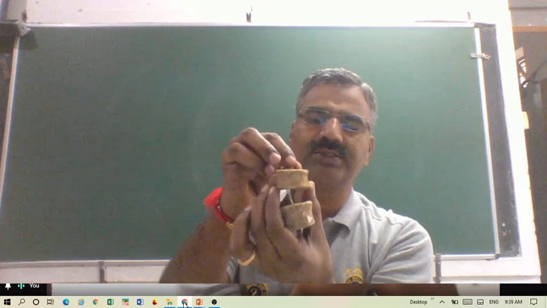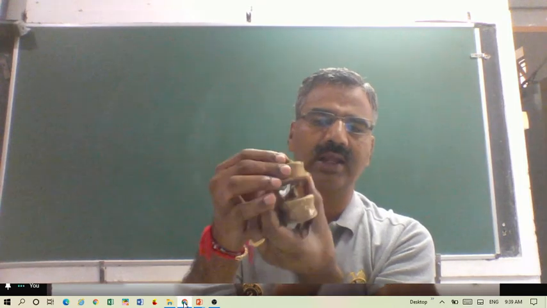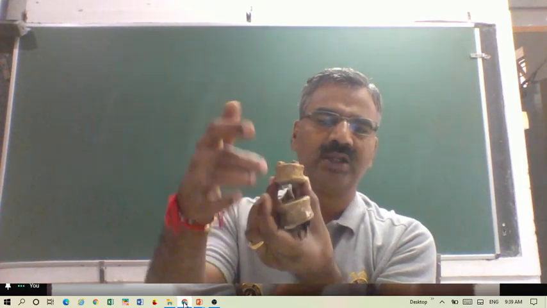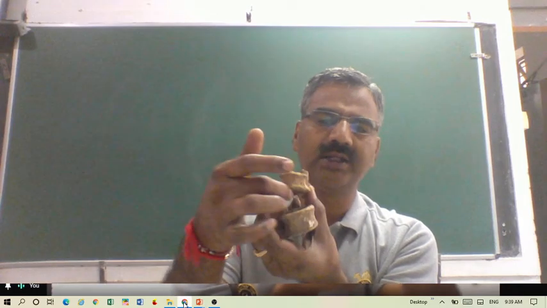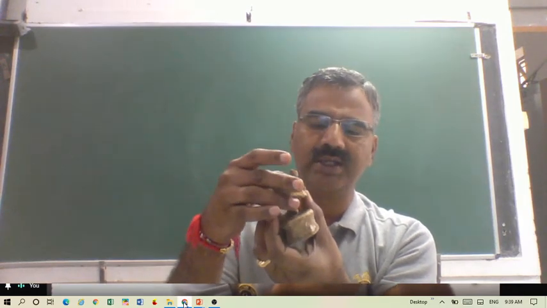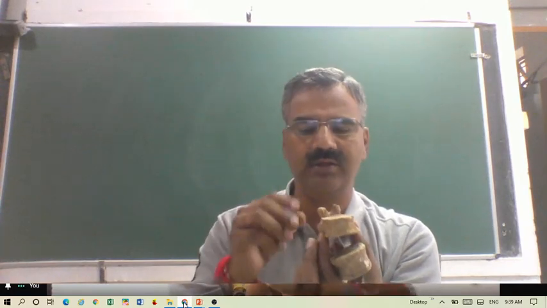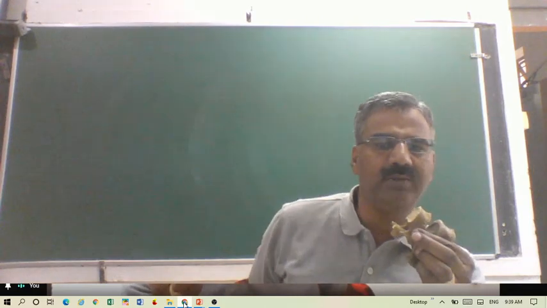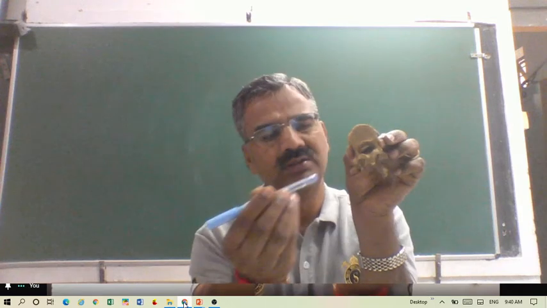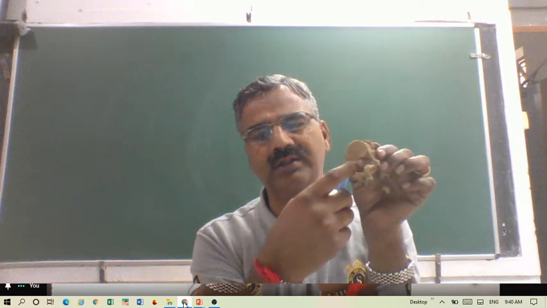And between these vertebrae, there is a joint, and ligament is present in that. Anyway, here is how the spinal cord is present in this. You can see one cavity which is present here. Are you able to see the cavity? So one cavity, a hole, is there. Can you see that one?